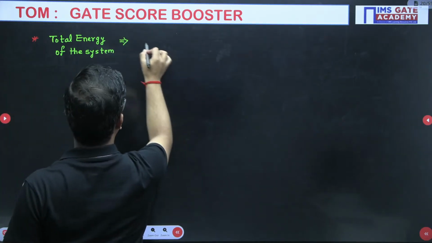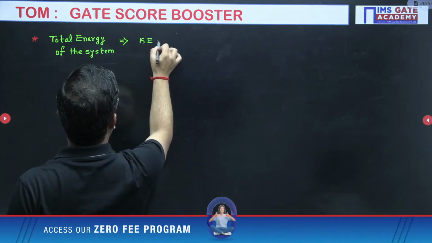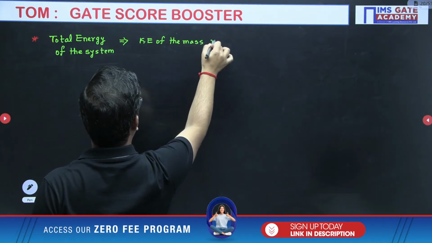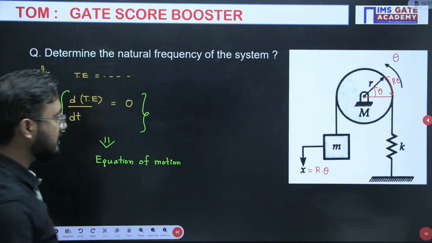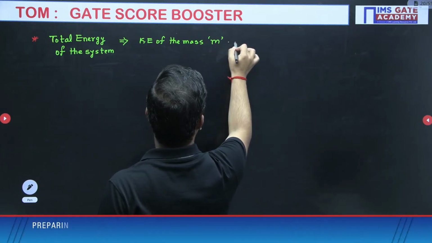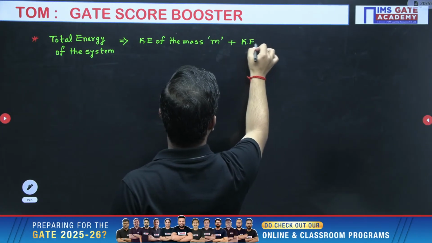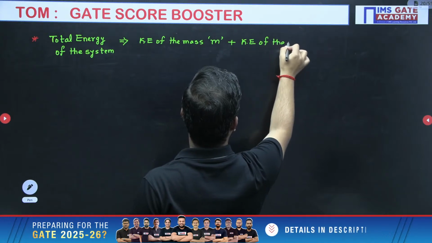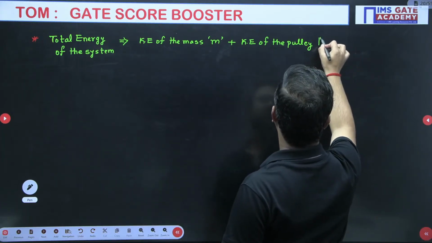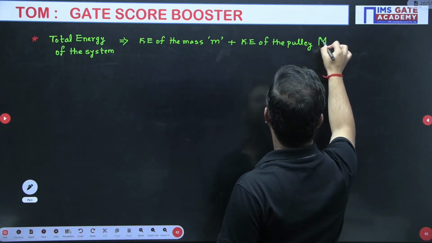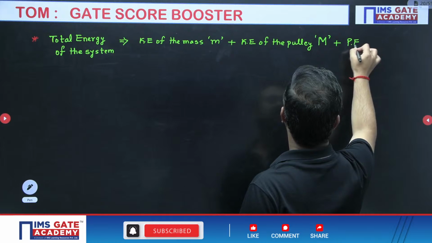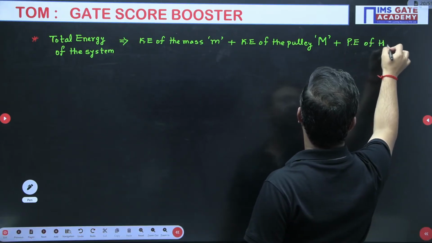Total energy of the system, first of all, kinetic energy of the mass m, plus kinetic energy of the pulley having mass capital M, plus potential energy of the spring.